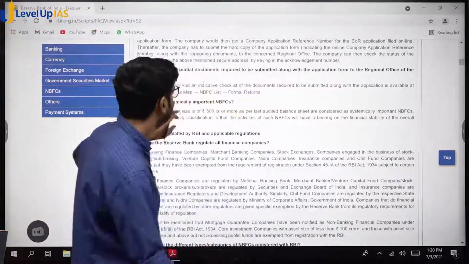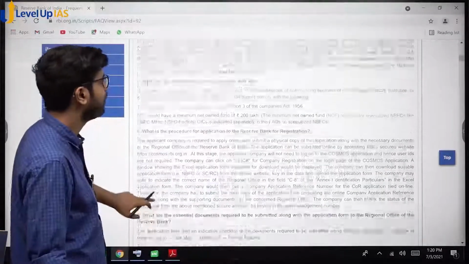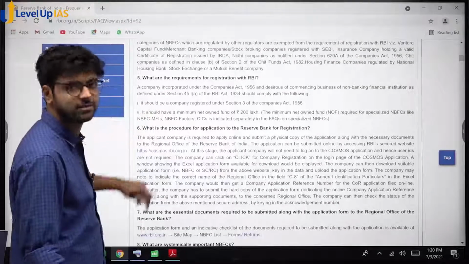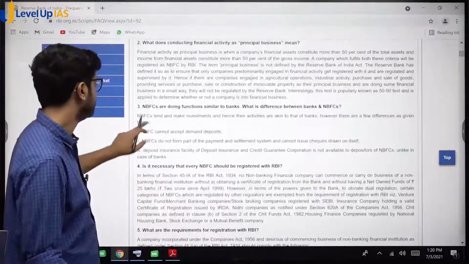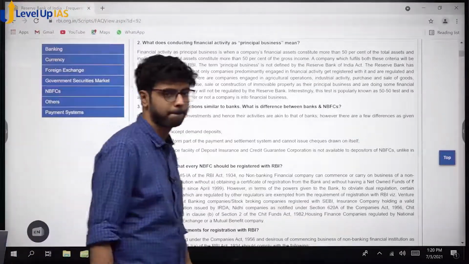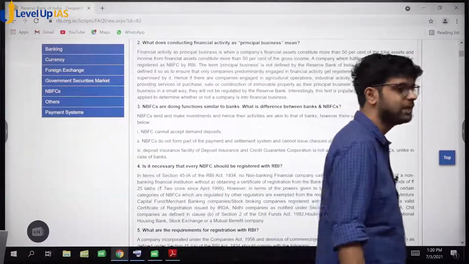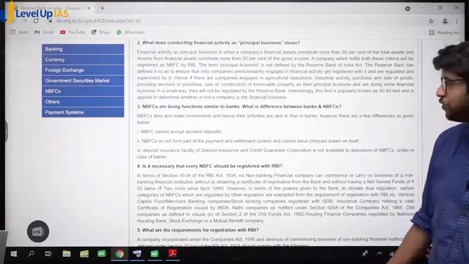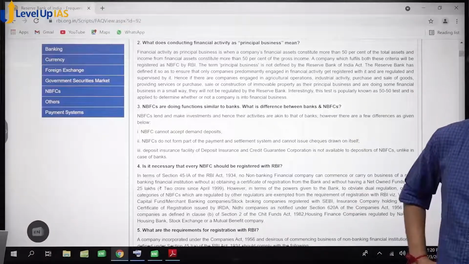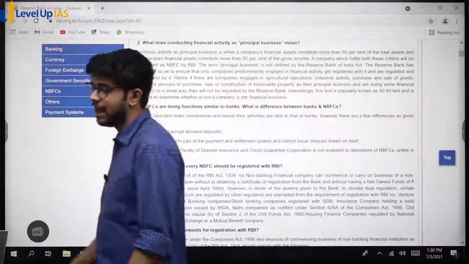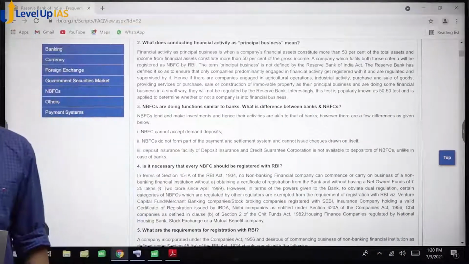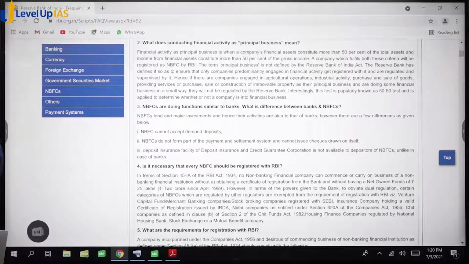So please jot these points down because we are doing it from the live website. Write these 3 lines. Now again use your common sense and don't copy whole sentences. Write in your own words. Write the meaning of demand deposits if you want. Write what is the exact meaning of demand deposits. We know demand deposits mean current account, savings account.